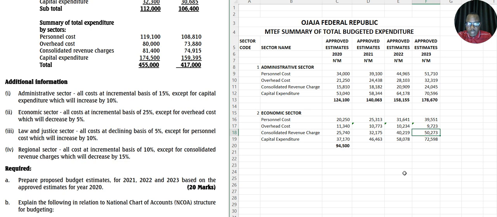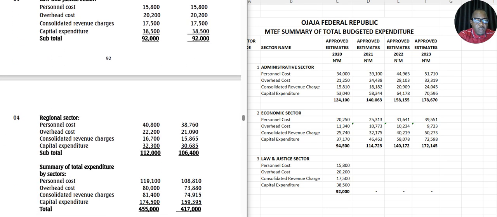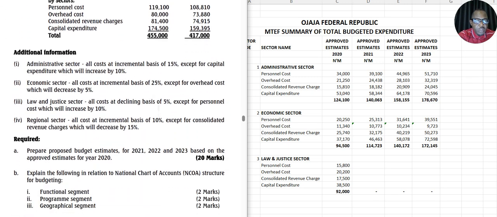If you look at it, it is on a decreasing trend. So let's come here and look for their totals. That's the total, and by this we are done with the economic sector. All right, so we have the law and justice sector. Okay, so what is the information?